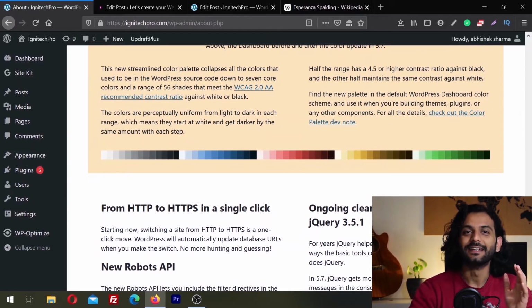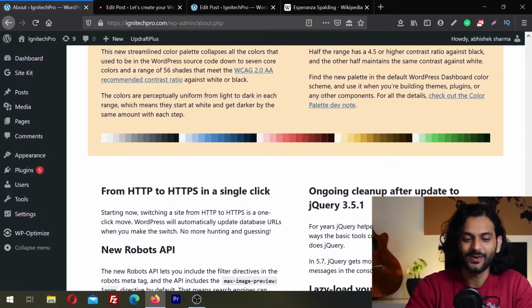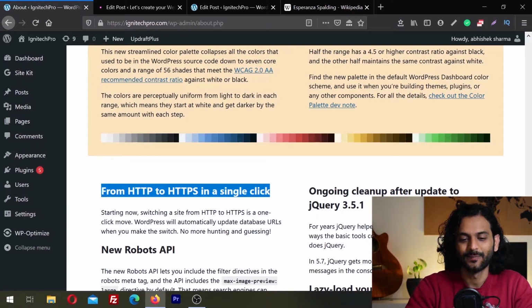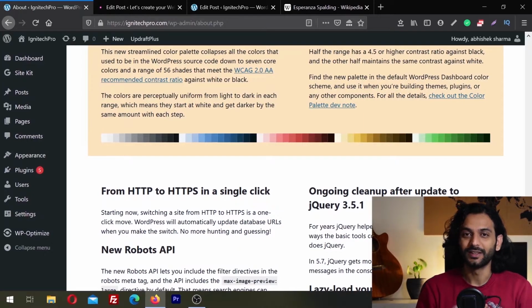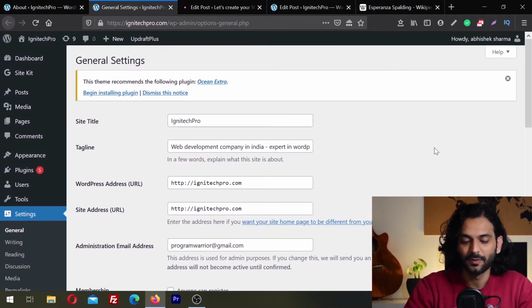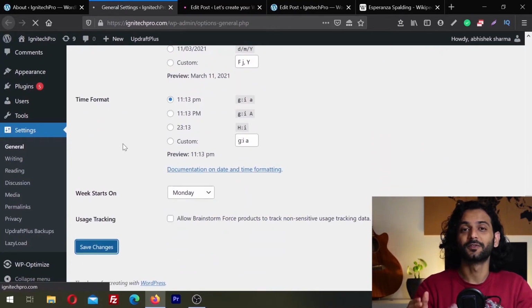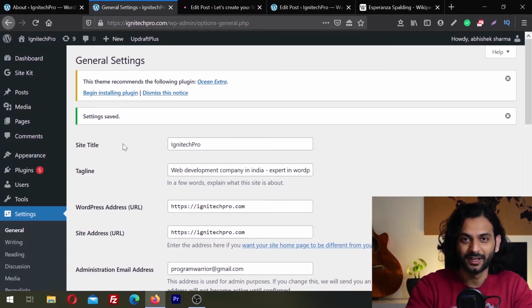Coming to the third and really interesting thing, which I mentioned at the start of the video, WordPress is going to kill a lot of plugins. So now you can go from HTTP to HTTPS in a single click. Before, we were using a lot of plugins to do this work for us. They were not doing the work in a clean way. They were using some tricks. They were not updating the database of WordPress. But now, for example, if you go to settings, then general, and you have an SSL installed on your website, you change the URL from HTTP to HTTPS and save it, WordPress will change all the URLs in the WordPress database to HTTPS. And this is a really nice feature. I really love this feature.